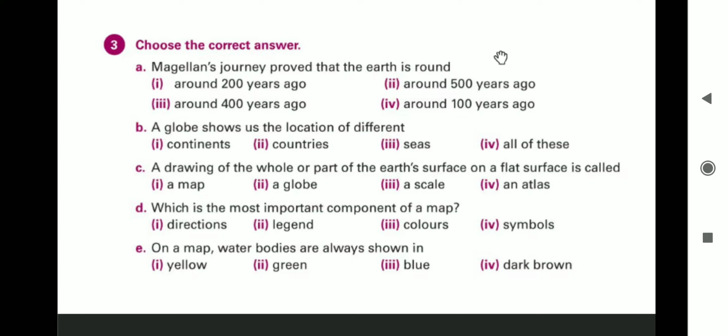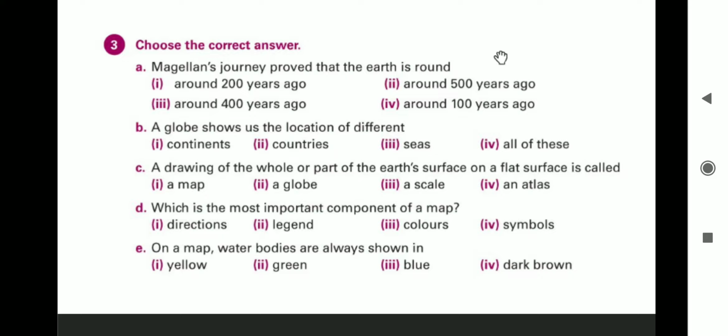Magellan's journey proved that the earth is round. Around 200 years ago, around 500 years ago, around 400 years ago, around 100 years ago. Now, we read it was around 500 years ago. So, the correct answer is 2. That is around 500 years ago.